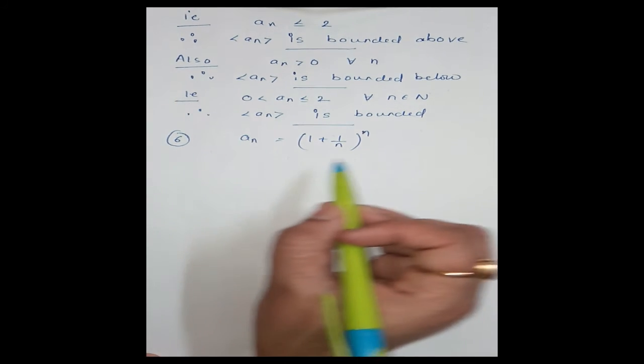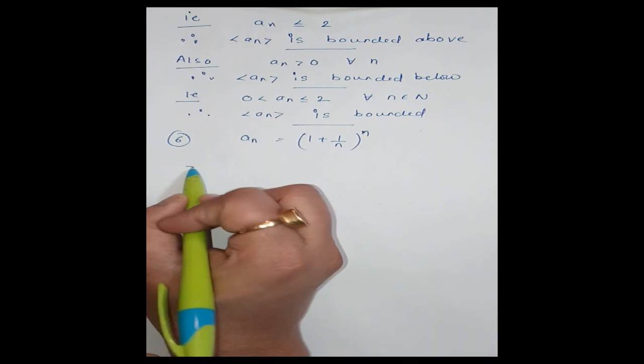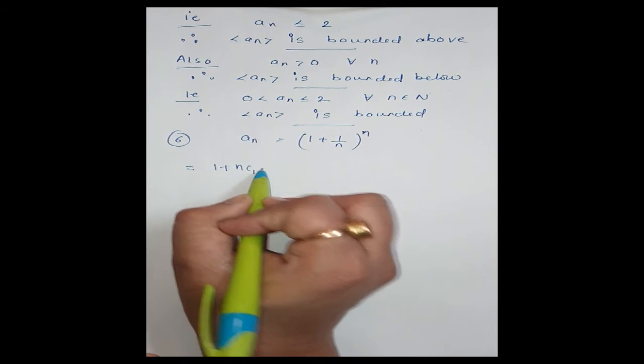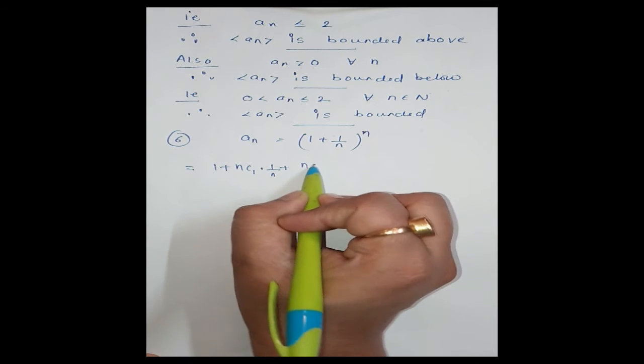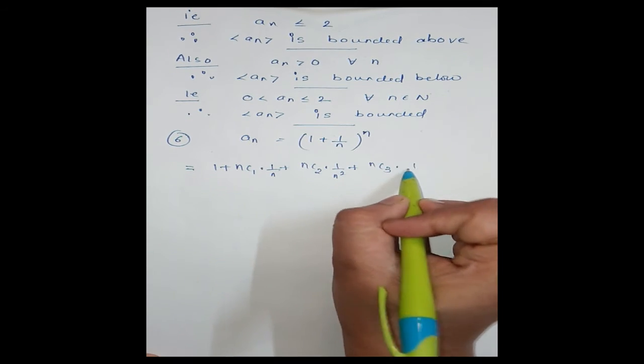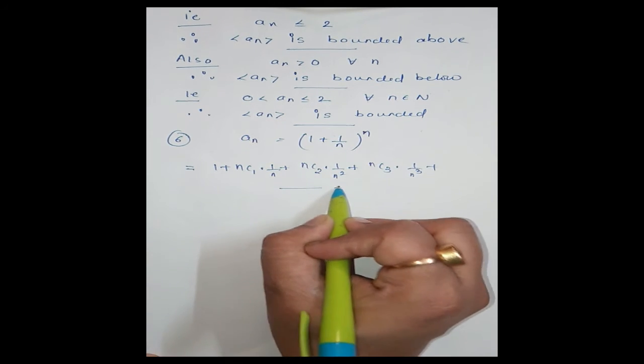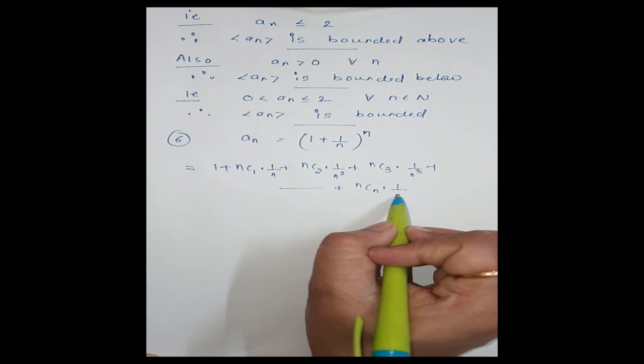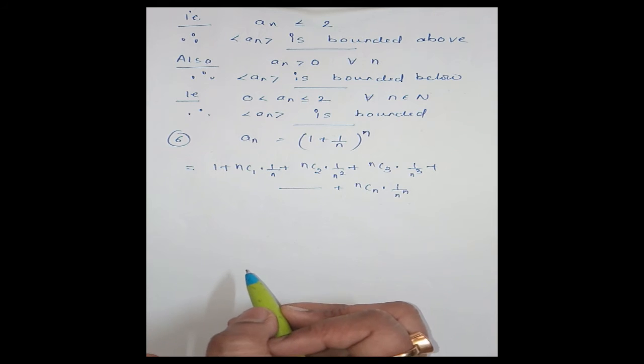Okay. Now expanding it by binomial theorem, this is equal to 1 plus nC1 into 1 by n, plus nC2 into 1 by n square, plus nC3 into 1 upon n cube, up to nCn into 1 by n power n.